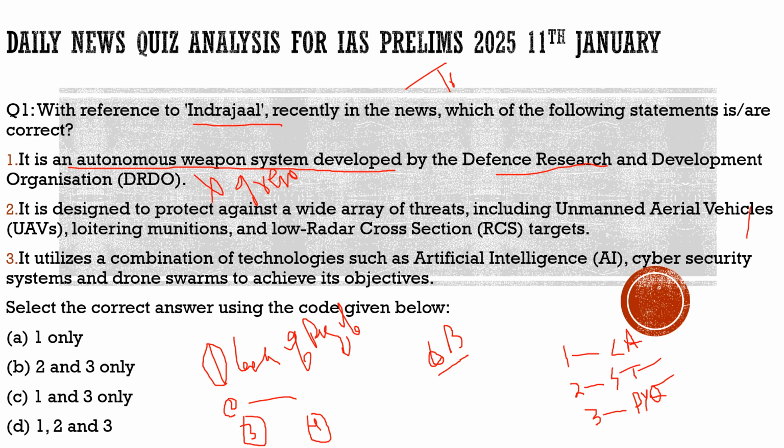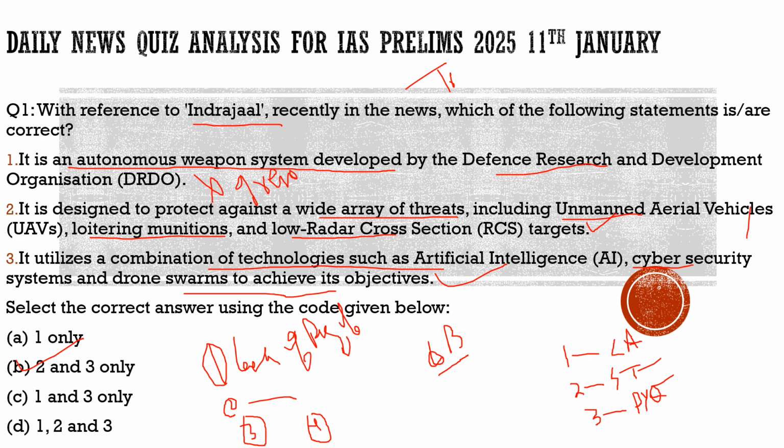Second statement: it is designed to protect against a wide array of threats including unmanned aerial vehicles, loitering munitions, and low radar cross section targets. 100% correct. Third statement: it utilizes a combination of technologies such as artificial intelligence, cyber security systems, and drone swarms to achieve its objective. 100% correct. So the correct statements are statement 2 and statement 3, and from the code given below, the correct code would be option B.